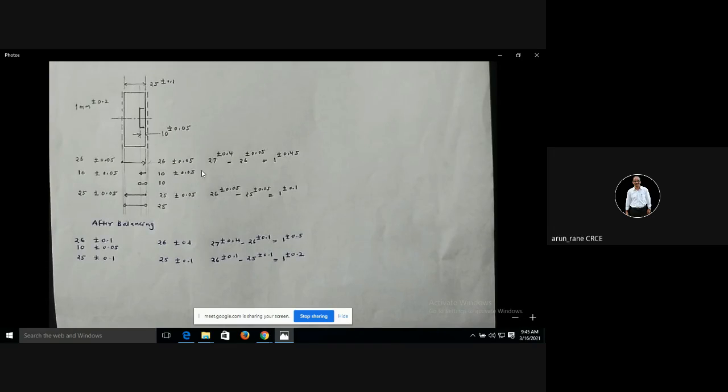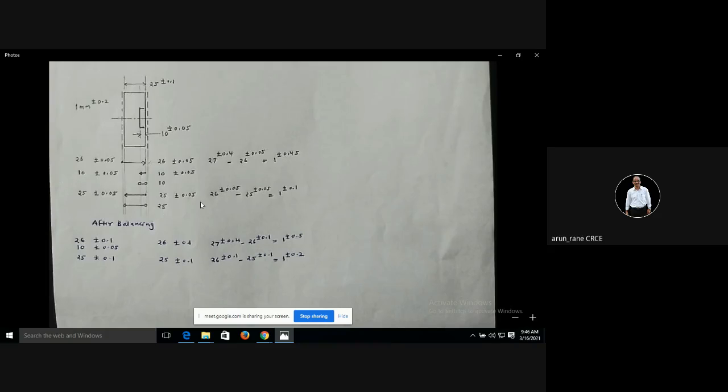So my previous dimension before doing this operation, now this is slightly critical. Even though this is simple, it appears to be complicated. So what is my earlier dimension? My earlier dimension, which I obtained in setup 1, is 26 plus minus 0.05.